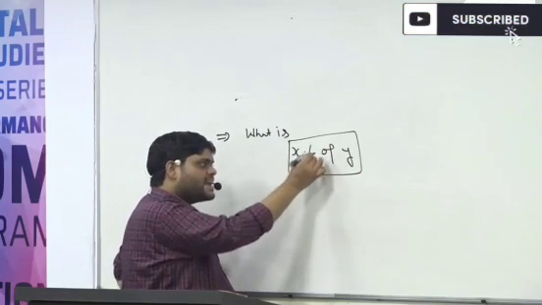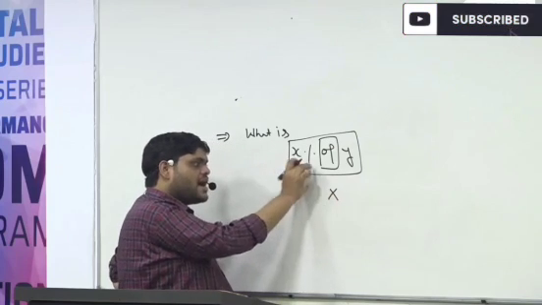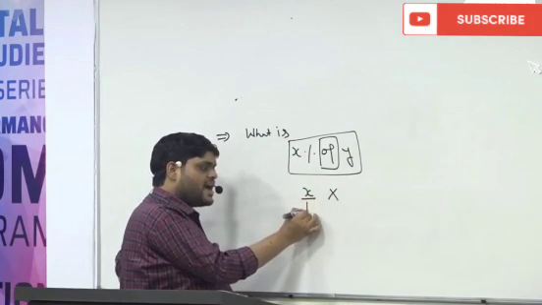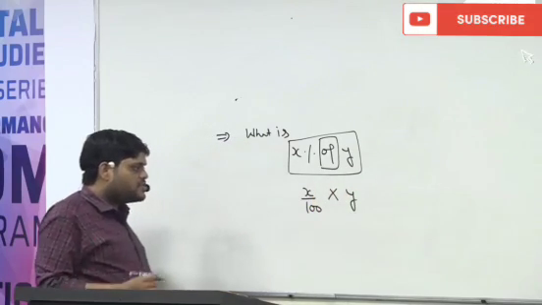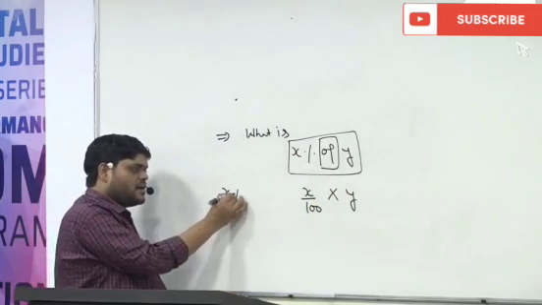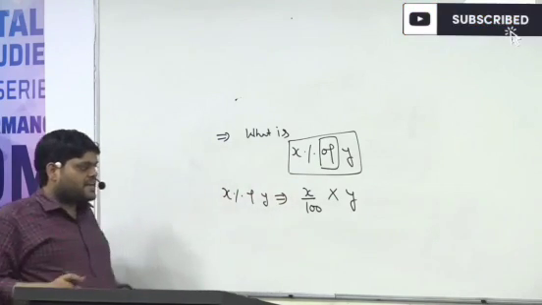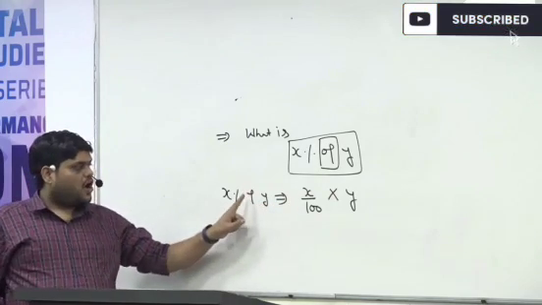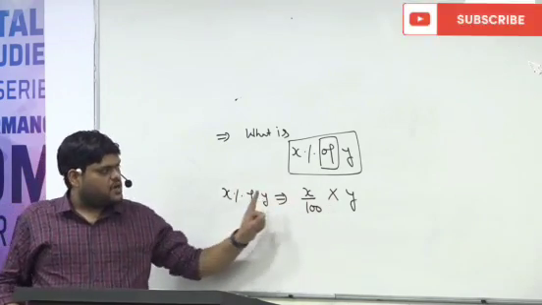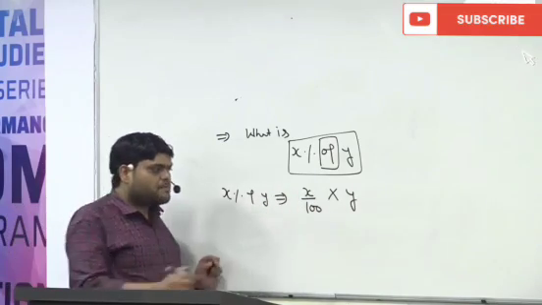In mathematics, the meaning of "of" is multiplication. X percent means X upon 100 multiplied by Y. So whenever we are saying X percent of Y, the simple meaning is X percent means X upon 100, "of" means multiplication, Y means Y. So X percent of Y simply means